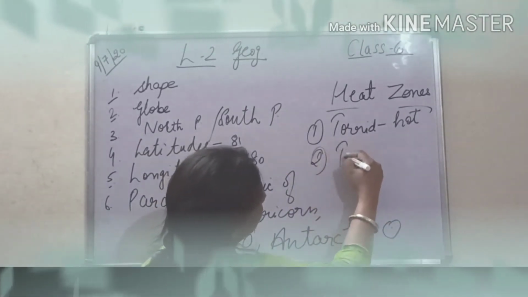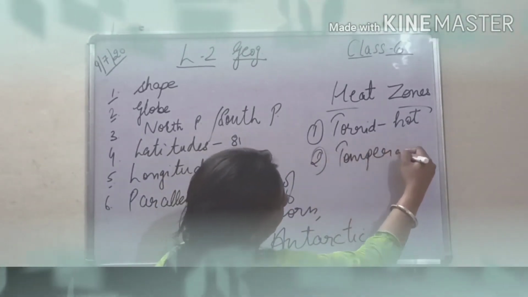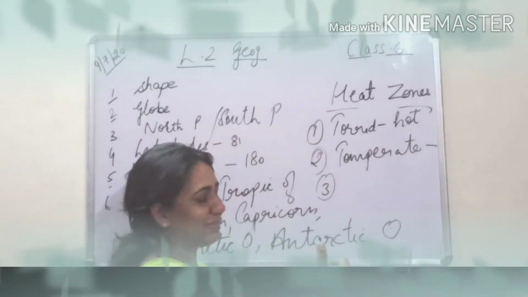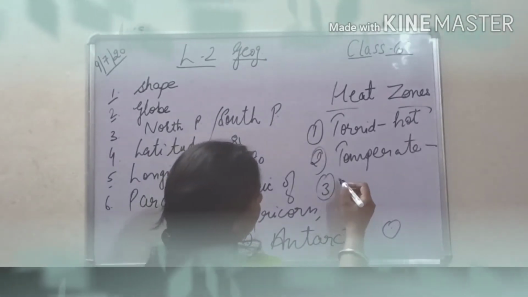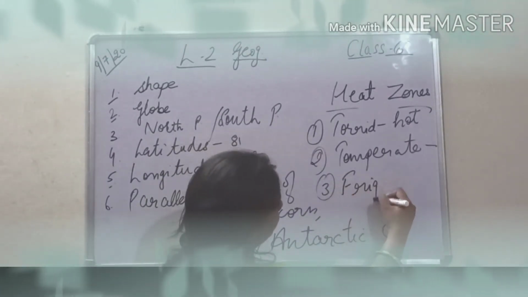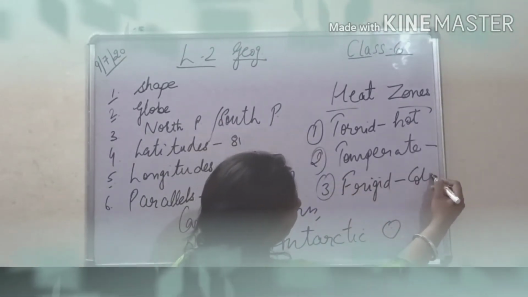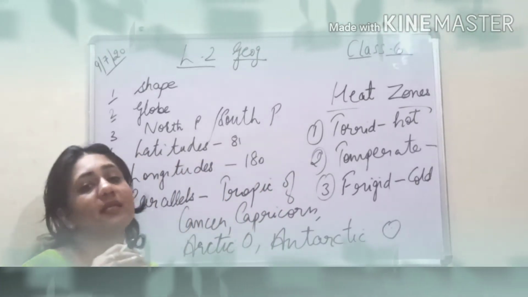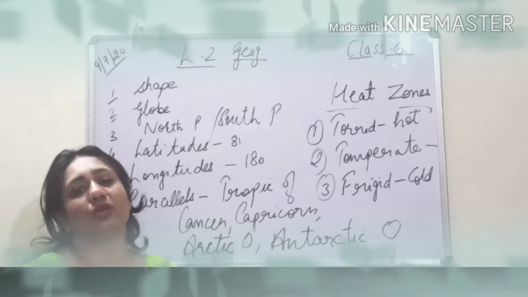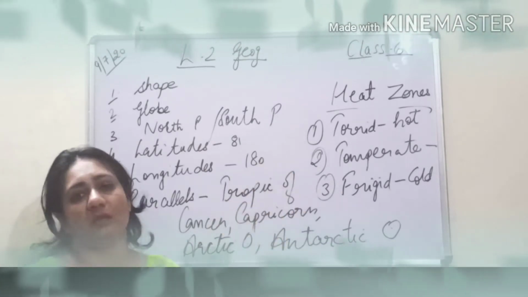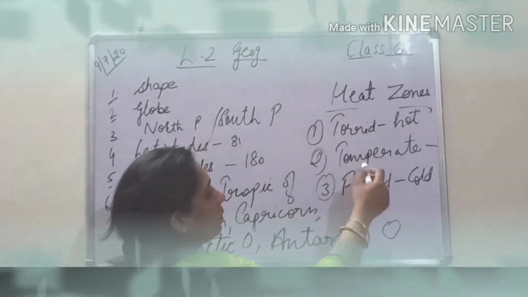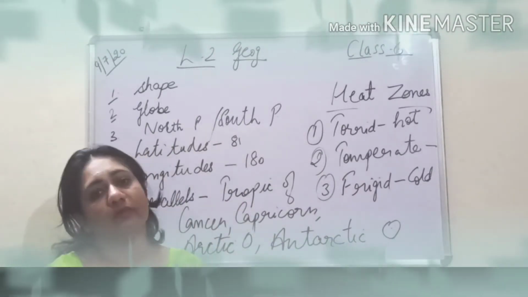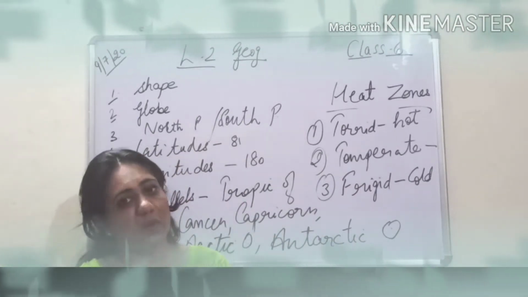Then the temperate or moderate zone, due to the slanting rays of the sun. And then the frigid zone, frigid meaning cold, due to the slanting and very less rays of the sun that fall on the places, and that is why they remain cold. Today our main focus will be on this, and we will be discussing the degrees of this with the help of the diagram. So are you all ready?